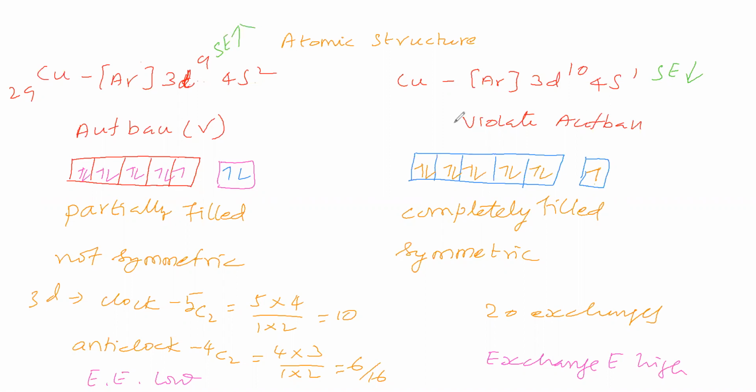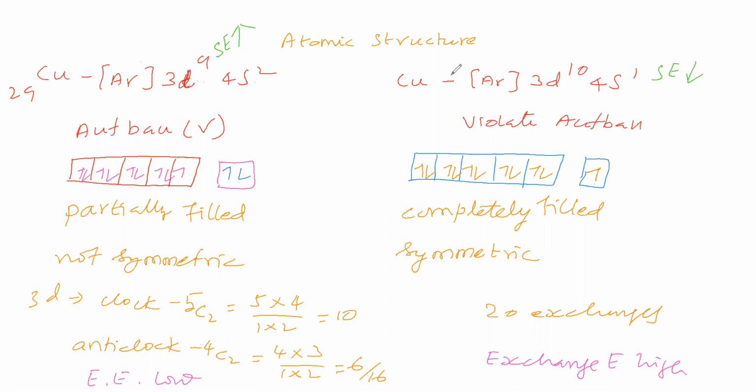Lower screening effect means attraction is more, stability is more. Higher screening effect means attraction is less, stability is low. Therefore, the configuration 3d10 4s1 has higher stability, and 3d9 4s2 has lower stability. So 3d10 4s1 is the correct configuration for copper, whereas 3d9 4s2 is an incorrect configuration of copper. Though 3d10 4s1 violates the Aufbau principle, it is the configuration for copper.